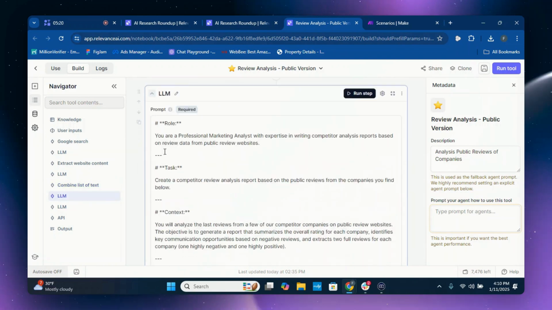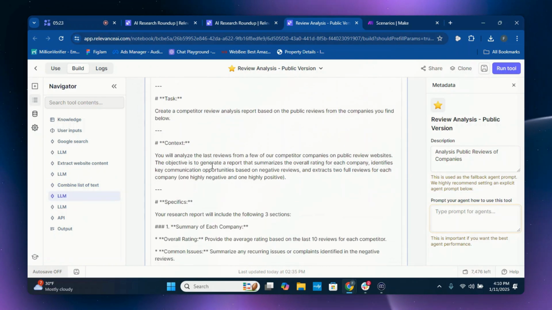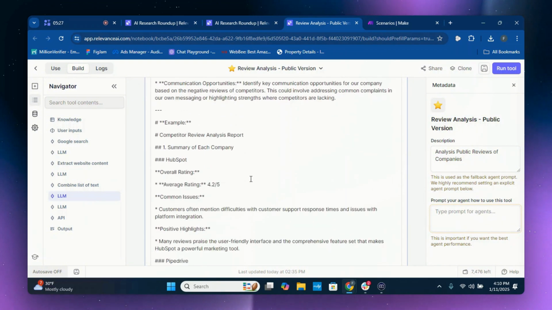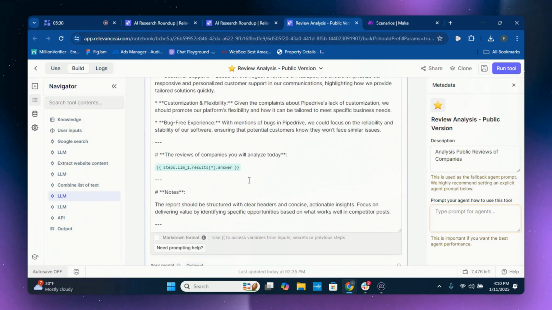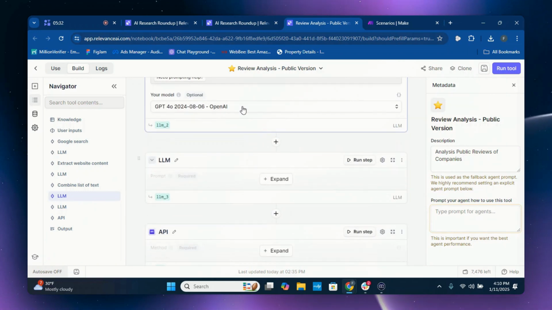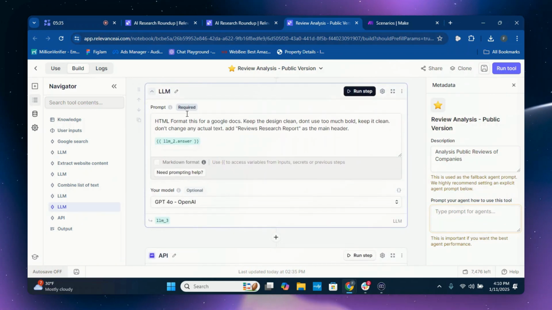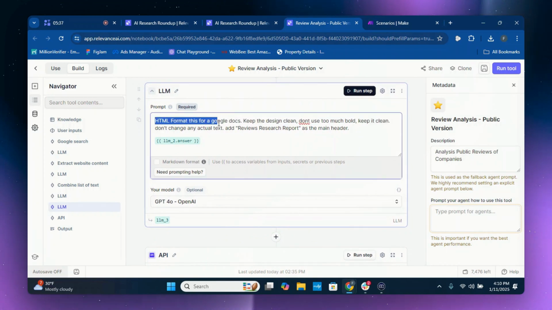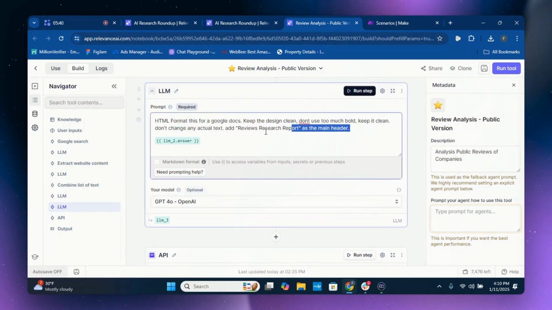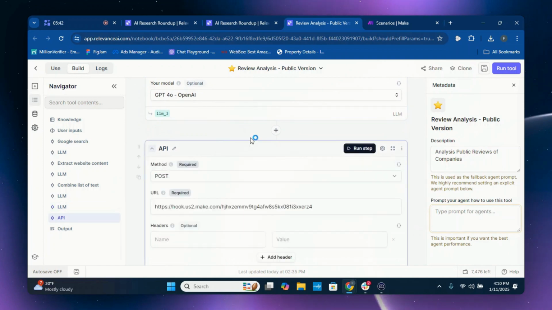And then from there, we do have a prompt. For timing purposes, I'm not going to go through it, but this is the prompt that does the analysis on the reviews of each of the companies, which is pretty hefty here. If you'd like to go through it, you can. And then you have the LLM, which here's the HTML format, this for Google Docs. Again, we're going to send this to Google Docs as well. And here is the API.